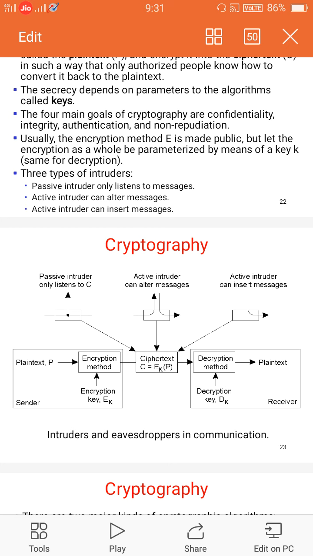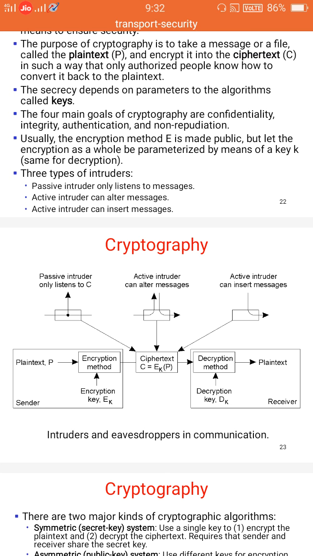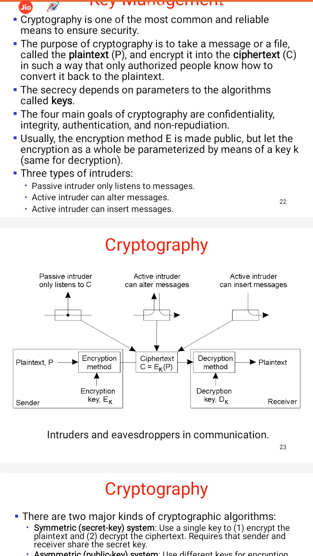This process is called cryptography. The conversion from plain text to cipher text is called encryption, and the conversion from cipher text to plain text is called decryption. Encryption and decryption are governed by keys.